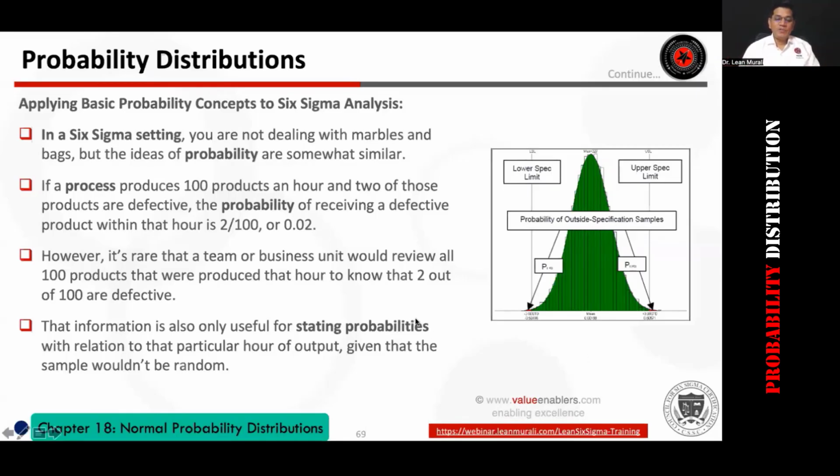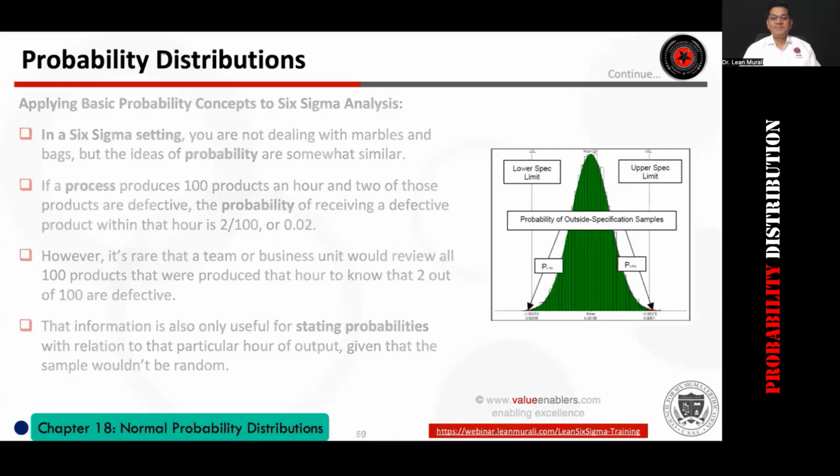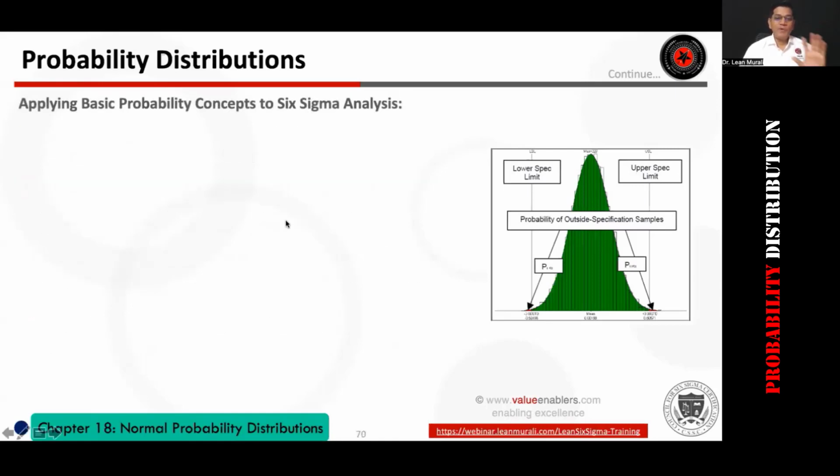If this is interesting and useful, just give it a like, because no one in Six Sigma explains probability distribution to the extent that I have explained it today, to eventually transition you from rolling a coin and rolling a die to a normal distribution, which is used in Six Sigma. I hope you understand the value of what I'm teaching today.